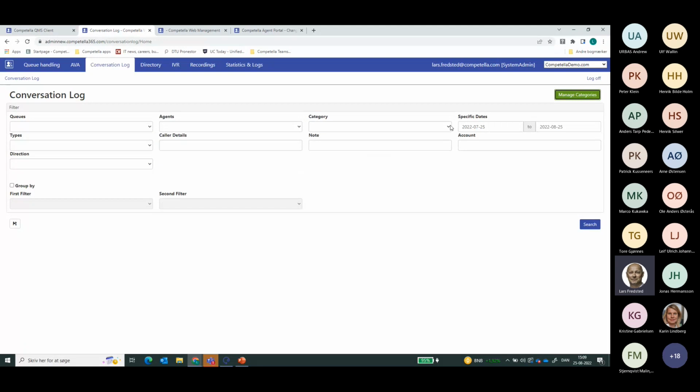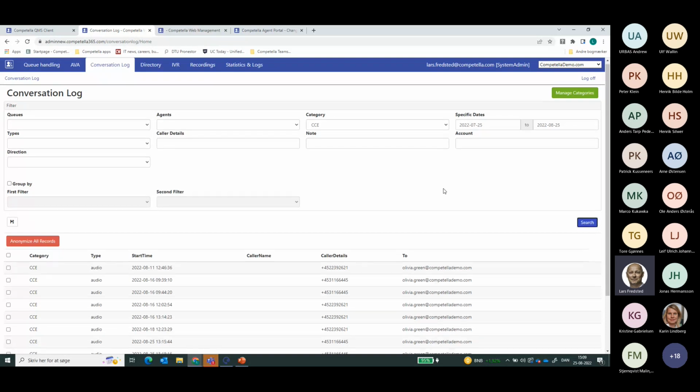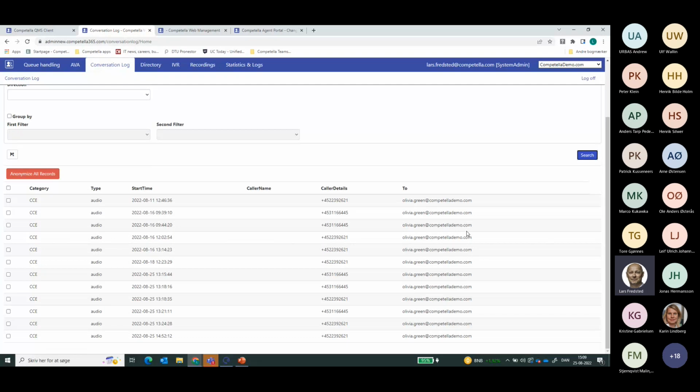So in this case, what I could do is to see what kind of calls did we have with category CCE, for instance, in the date range of 25th of July to the 25th of August. And here I see all the calls that have been involved in that.